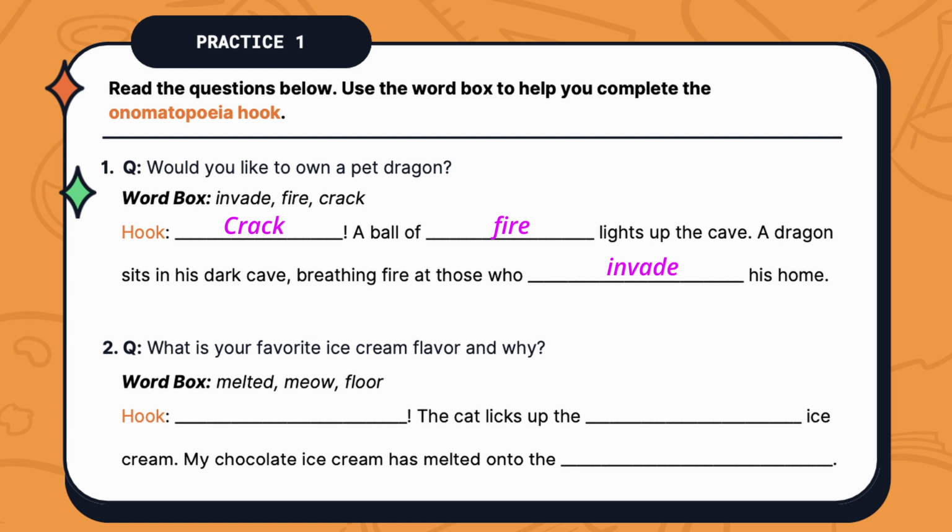Question 2. What is your favorite ice cream flavor and why? Your word box is melted, meow, and floor. Your hook is blank. The cat licks up the blank ice cream. My chocolate ice cream has melted onto the blank. The hook should say meow. The cat licks up the melted ice cream. My chocolate ice cream has melted onto the floor.